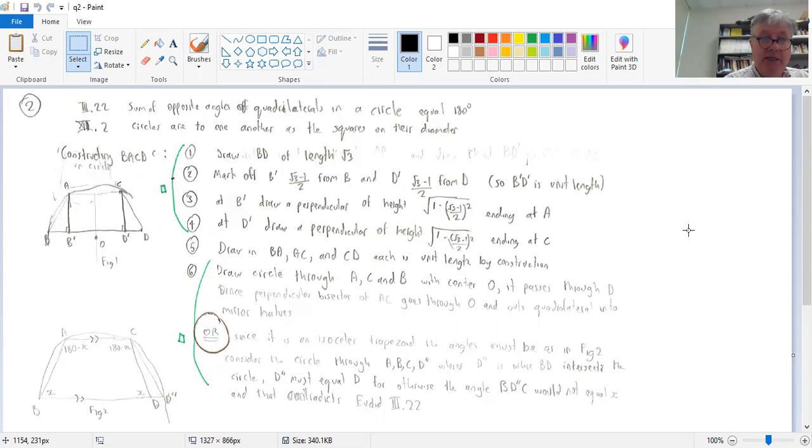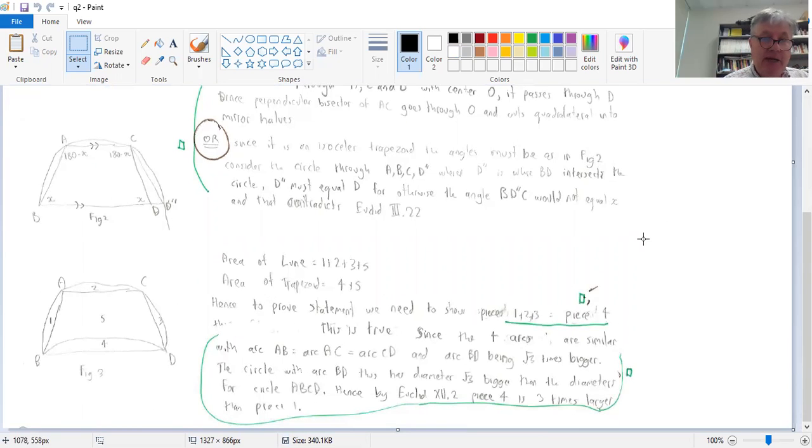That angle B D double prime C must also be X, because opposite angles have to add up to 180 degrees. But if D double prime was closer to B, then the angle would be greater. If it was further away from D, the angle would be less. So therefore D double prime actually has to equal D.